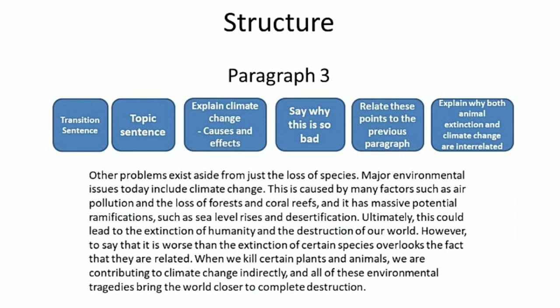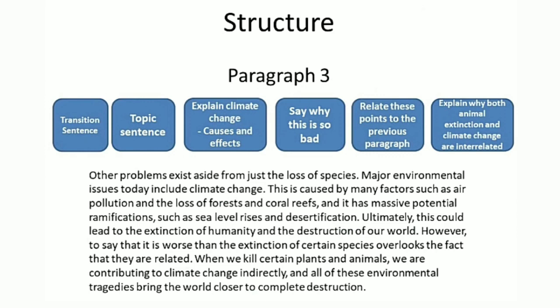Then we will explain why climate change is bad. Afterwards, we will maintain a link between this paragraph and the previous paragraph, and then at last we will explain why both animal extinction and climate change are interrelated.